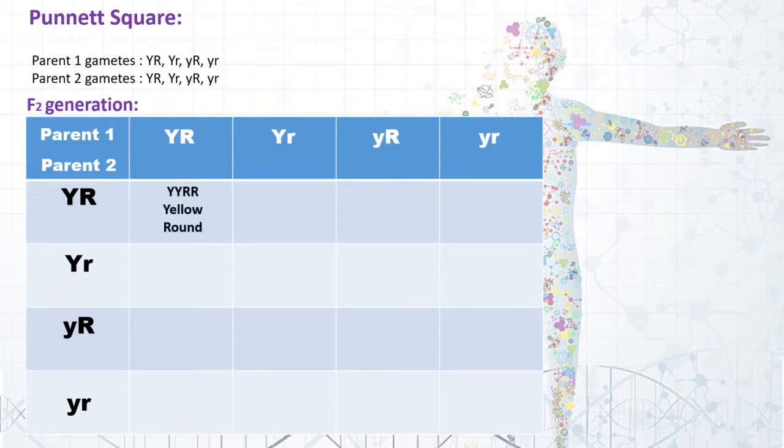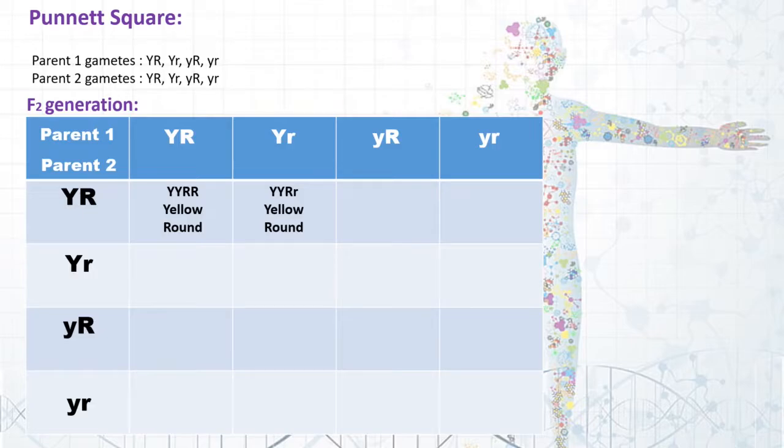In the very first case of the Punnett square, as you can see here, capital Y and capital R are going to give a combination with both capital Y and both capital R. As we know, when a dominant allele is present in both the characters, the phenotype here is going to be yellow and round.